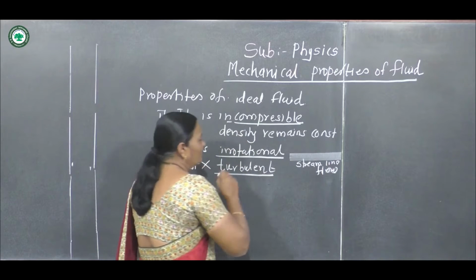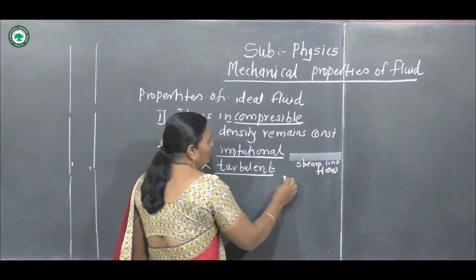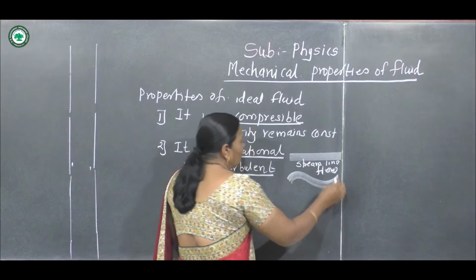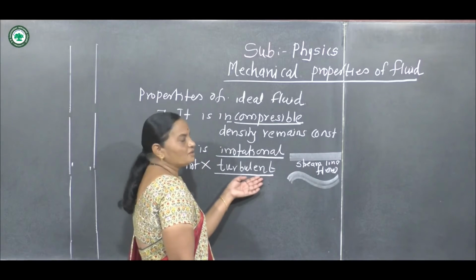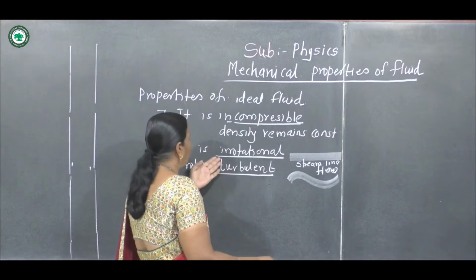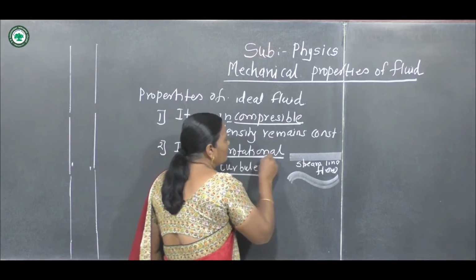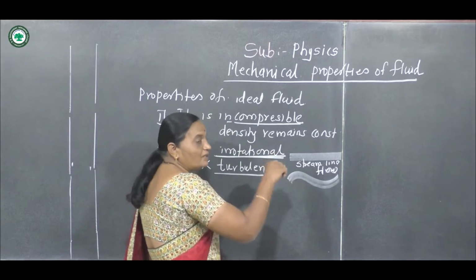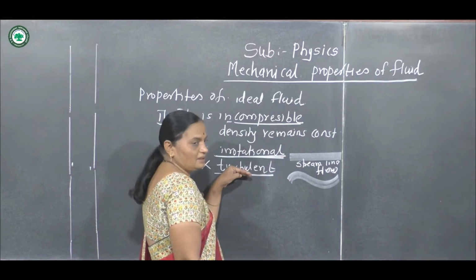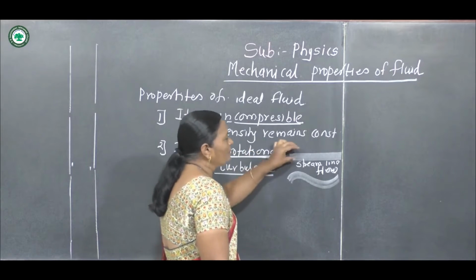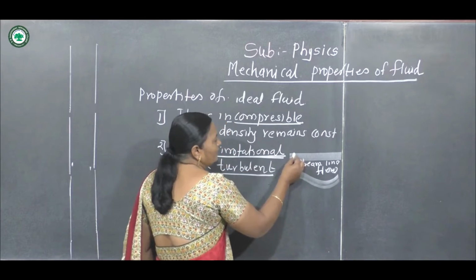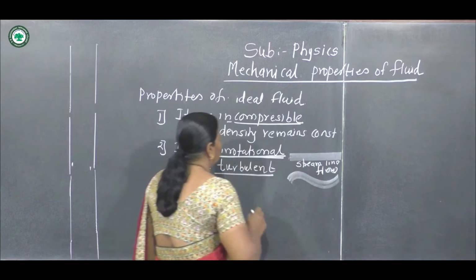And what is turbulent here? Suppose there is disorder or irregular flow, this type of flow is called turbulent flow. In case of ideal fluid, it is irrotational, that is, it cannot rotate and the flow is not turbulent. Therefore, the property of the ideal fluid is that it has streamline flow.